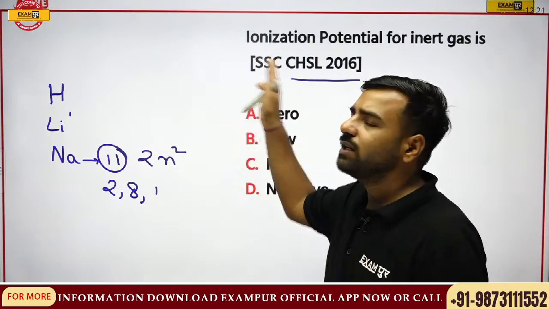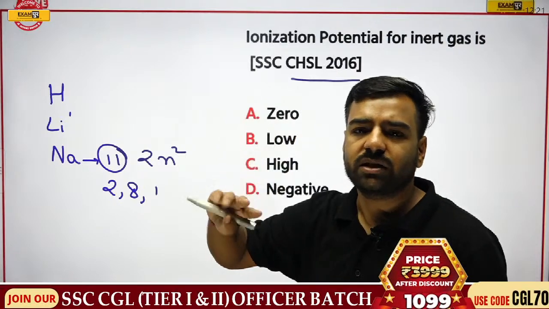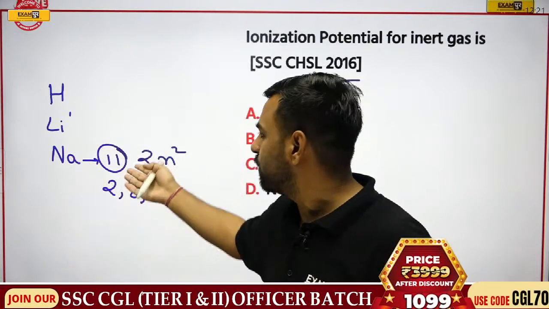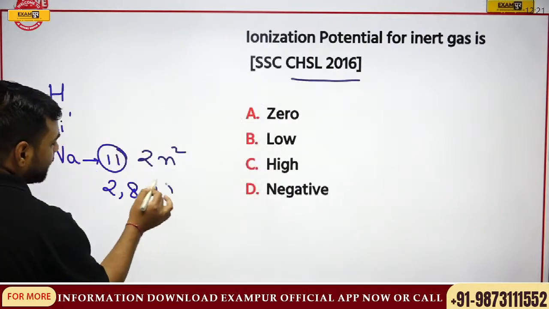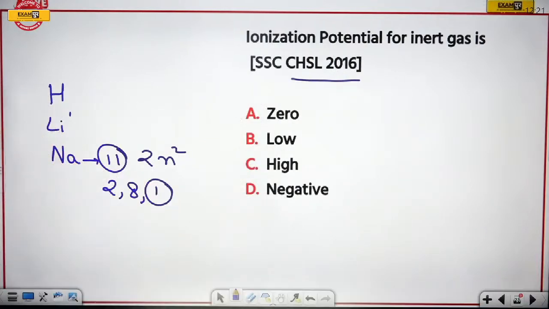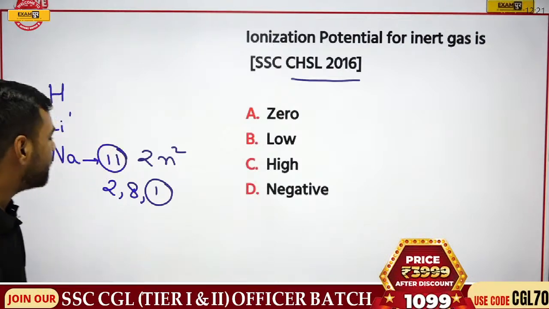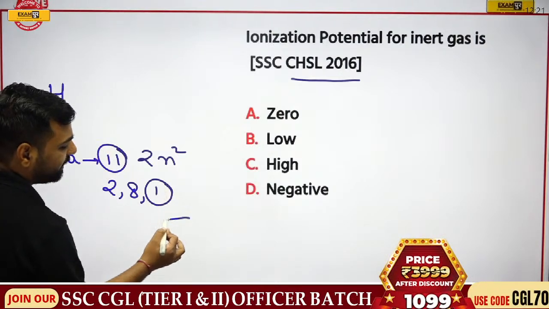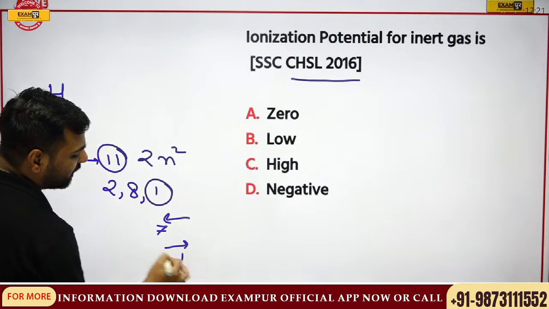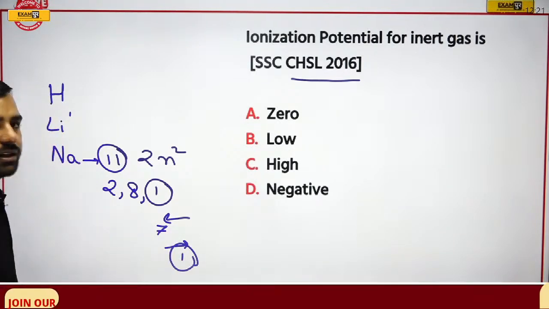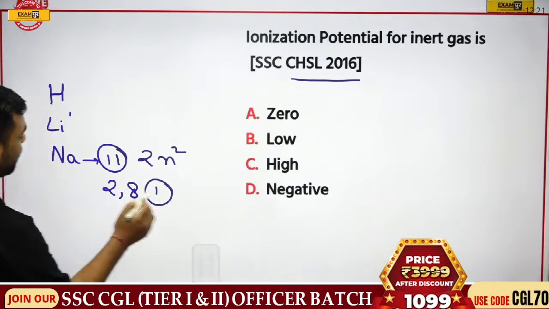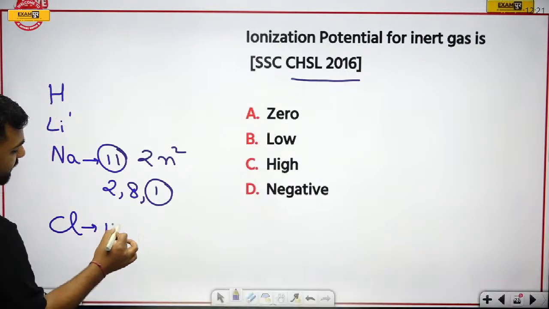Now, for hydrogen, helium and all, we talk about 2 electrons in the outermost shell, and for others, for example sodium and all, 8 electrons in the outermost shell. Now, just have a look. It is having 1 electron in the outermost shell. This is the issue for them. So they can either take 7 electrons or give 1 electron. What's easier? It's easier to give 1 electron, right? So this sodium can give 1 electron.